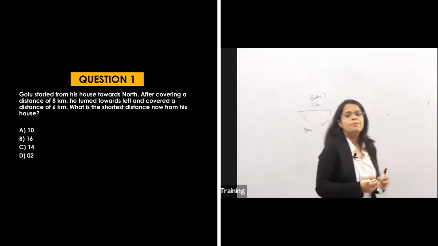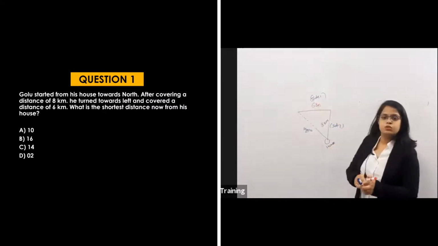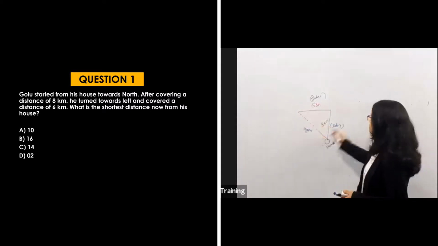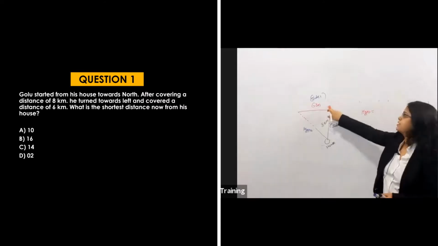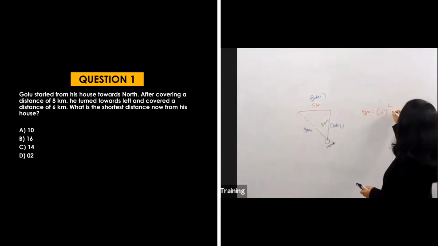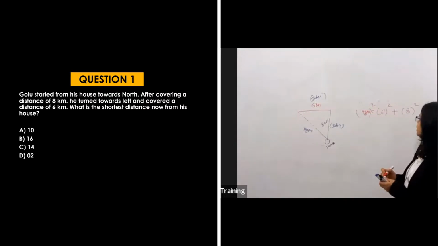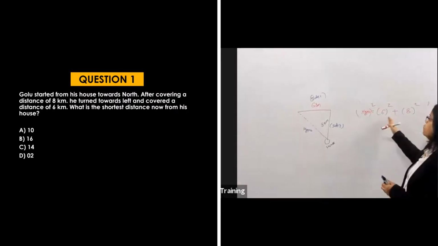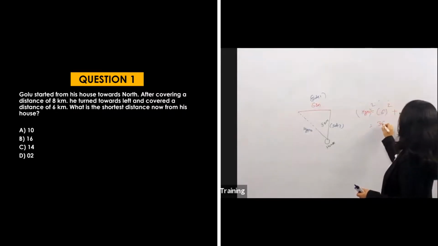So what is Pythagoras saying? Hypo square is equal to side 1 square plus side 2 square. That means hypo square equals side 1, which is 6 kilometers, so 6 square, plus side 2, that is 8 square. 6 square is 36 plus 8 square is 64.